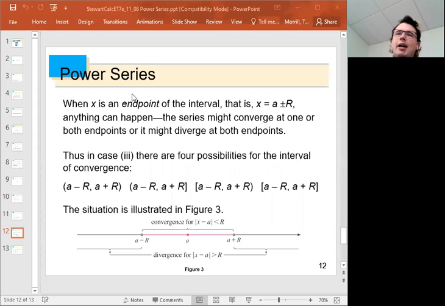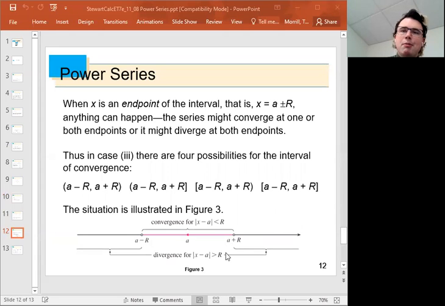And at least what that would look like for the finite value of capital R would be something like this. So here I have my real number line. Here in pink, I've got the interval of convergence. And my number a is right in the middle of that interval. I can go as far as R to the left and still get convergence. I can go as far as R to the right and still get convergence.